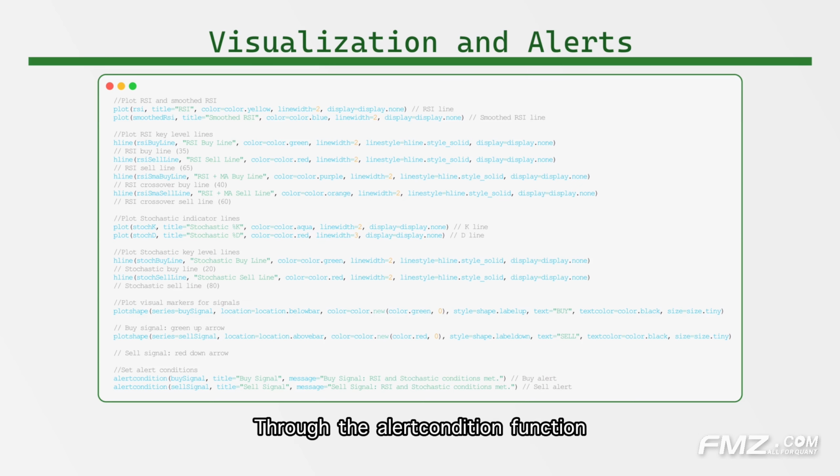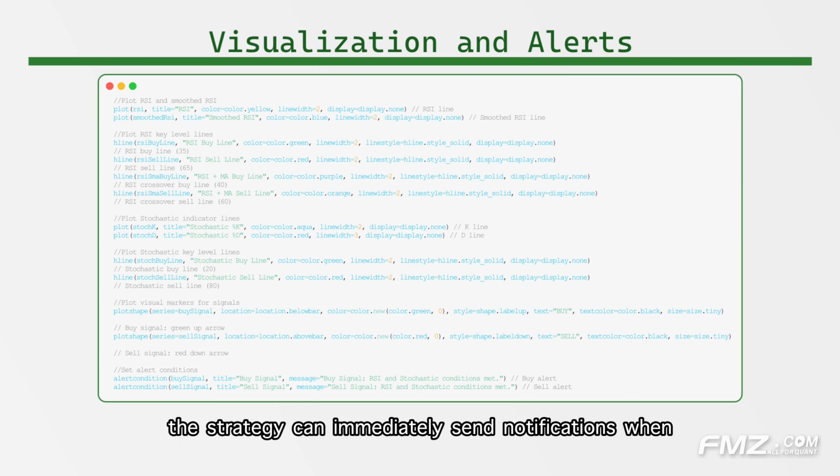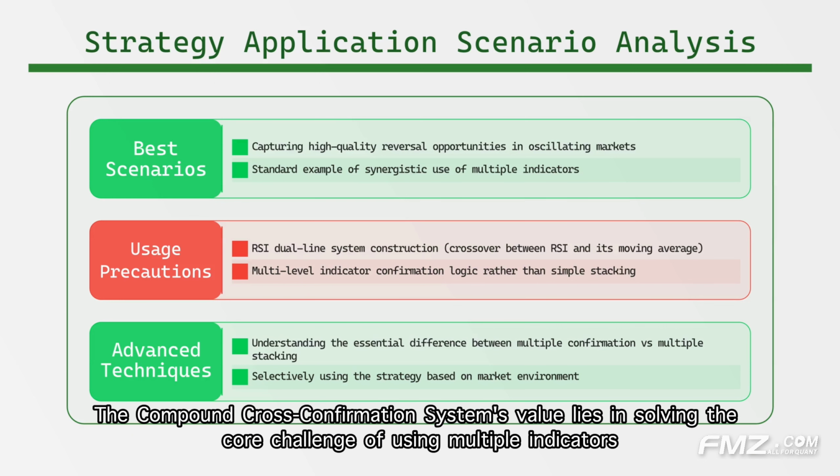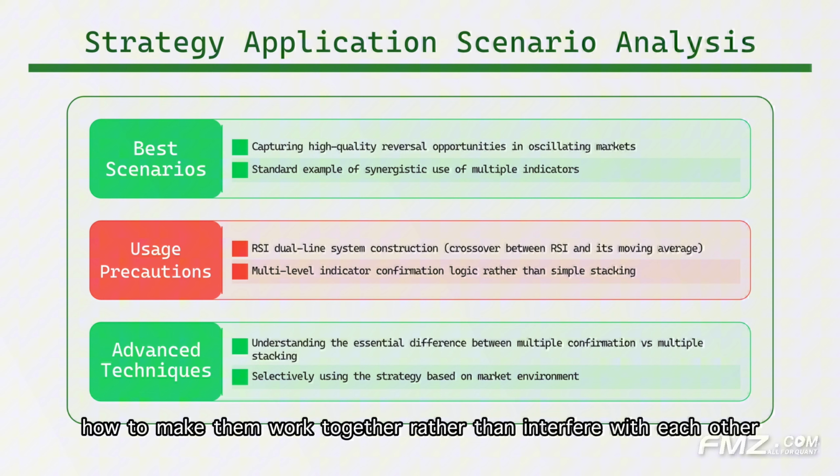Through the alert condition function, the strategy can immediately send notifications when multiple confirmation conditions are met, freeing traders from continuous market monitoring. The compound cross-confirmation system's value lies in solving the core challenge of using multiple indicators, how to make them work together rather than interfere with each other.